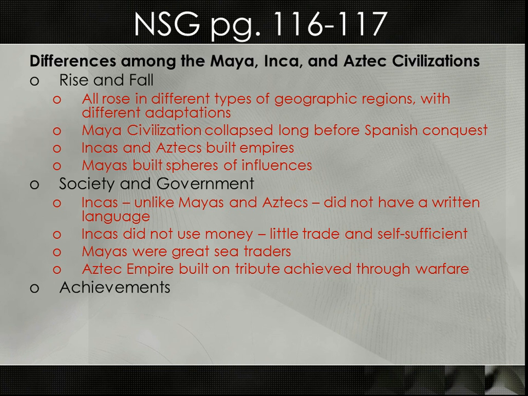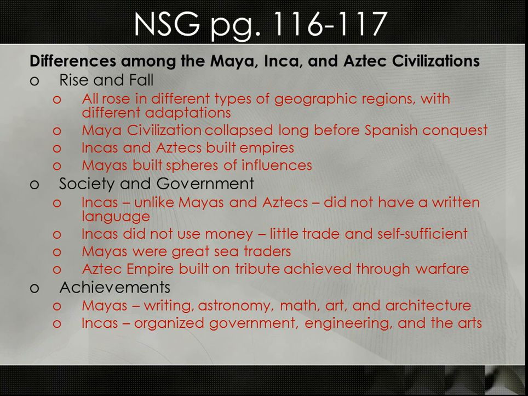And in achievements, they achieved different things. The Mayas had writing, astronomy, math, art, and architecture. The Incas had a very highly organized government as a welfare society. They had great engineering skills, seen by the roads and the irrigation system that they had, terraces, and their art was different. And the Aztecs had achievements in art, architecture, poetry, and a very accomplished oratory system. So their differences were mostly in the poetry and oratory achievements.